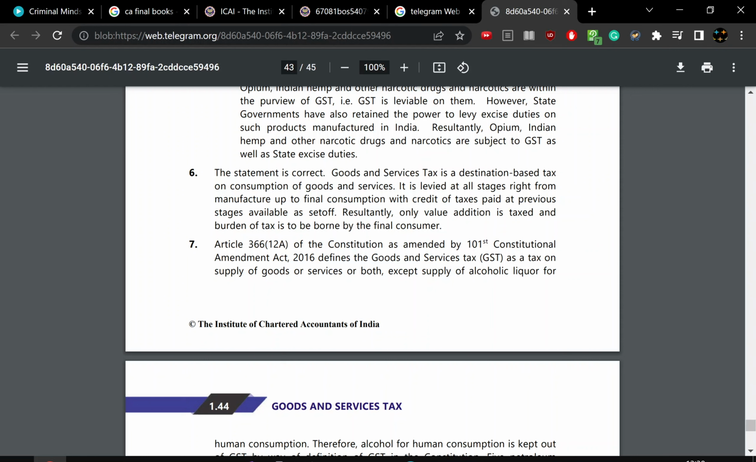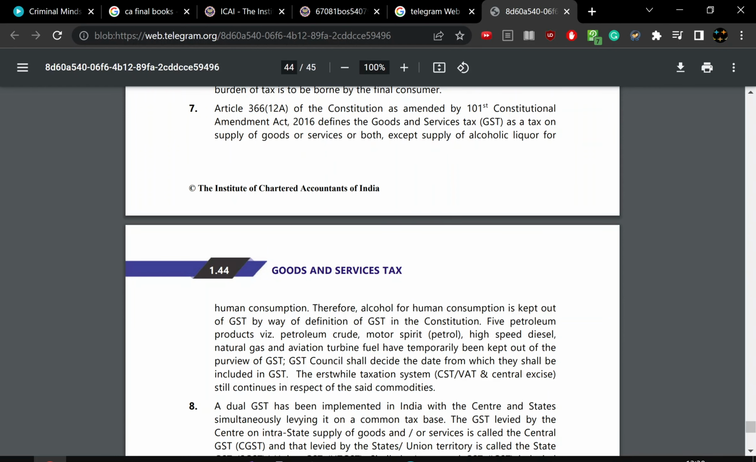As per the Article 101 Constitution Amendment 2016, GST has been defined as the supply of goods and services both, except supply of alcohol for human consumption. Therefore, alcohol for human consumption is kept out of GST. The five petroleum products: petroleum crude oil, motor spirit, high-speed diesel, natural gas, and aviation turbine fuel are temporarily kept out of the purview of GST. And the GST Council will decide the date on which they will be included in GST.